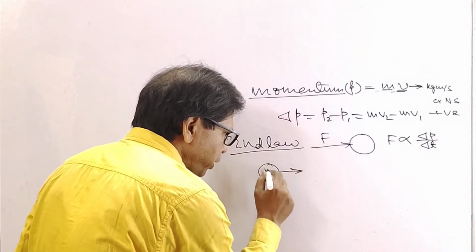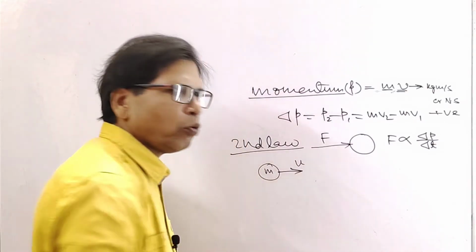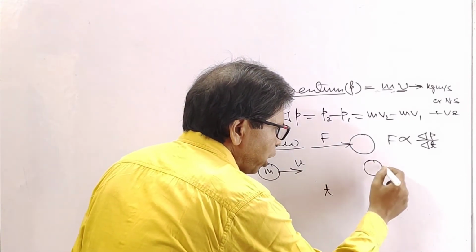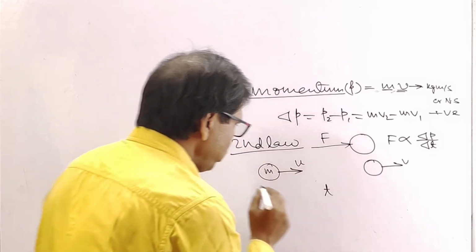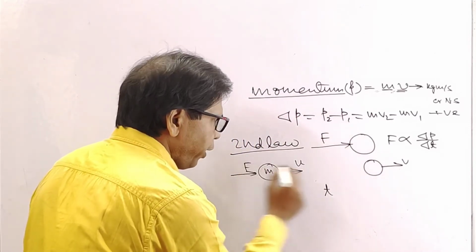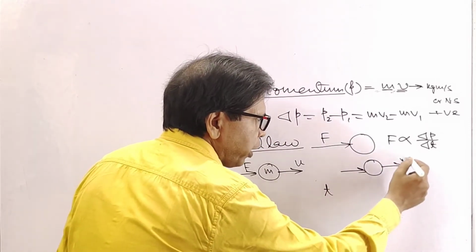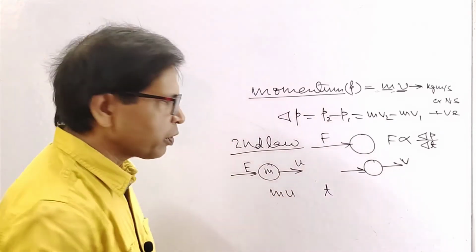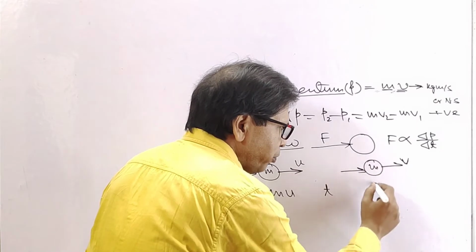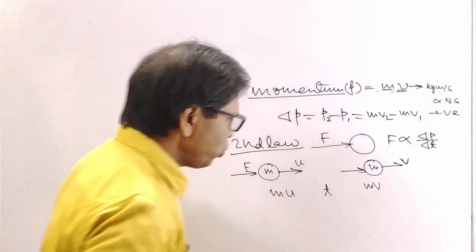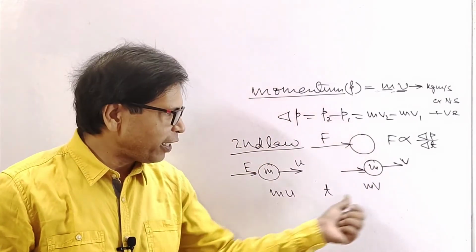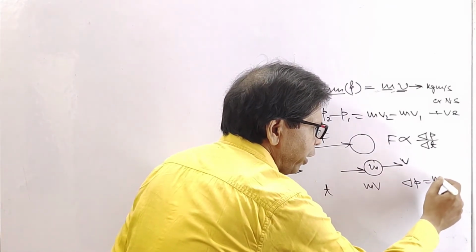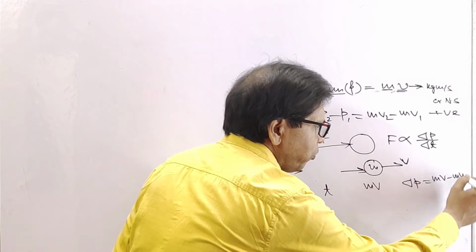Suppose a body of mass m moves with velocity u. After time t, its velocity becomes v due to application of force F. So its initial momentum is mu, and final momentum is mv. So the change of momentum in time t is delta p equal to mv minus mu.